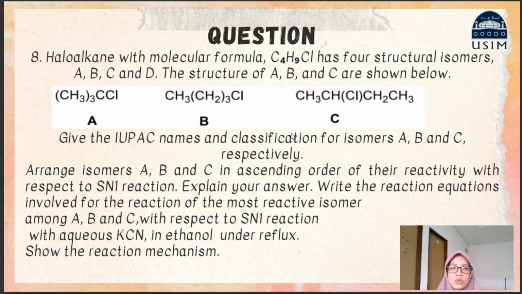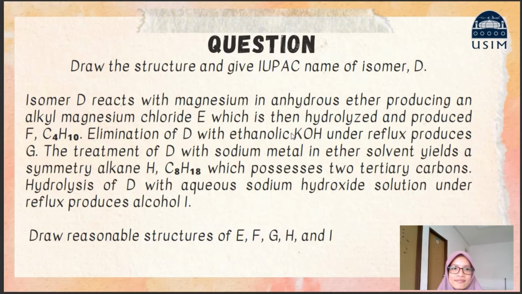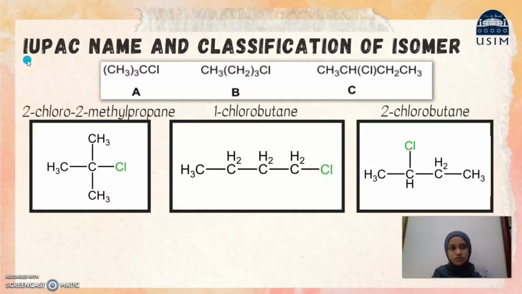This is our question. We have gotten question 8. The question is: give the IUPAC name and classification of isomer. For this question, we need to do the expanded structure. For A, the Cl will be bonded to C and the other 3 will be bonded to CH3. The name will be